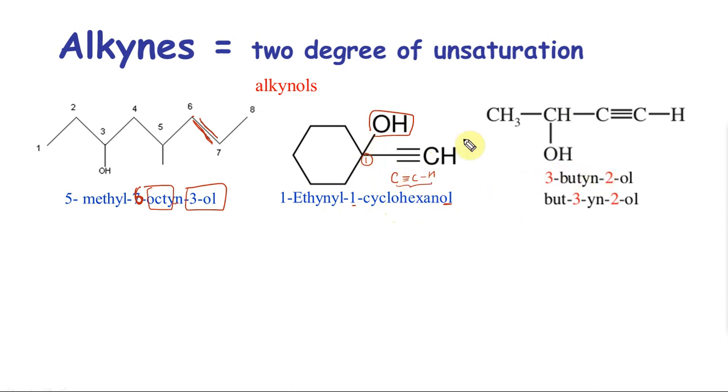Here is a very good example. I want to give priority to OH again. So the ways of numbering are 1, 2, 3, 4 or 1, 2, 3, 4. If I do it this way, my triple bond gets really good numbering, whereas my OH doesn't. So I cannot use this. This is the right way to do it. So this is going to be 2-ol and 3-yne. There are 4 carbons, so 3-butyn-2-ol. Or you can also write it as 3-yn-2-ol, both are perfectly fine depending on the chemist. They are exactly the same.